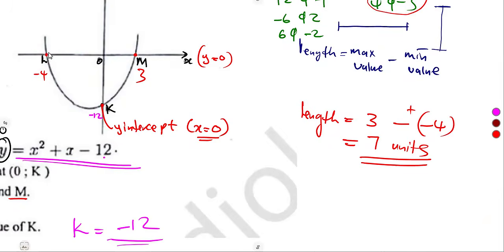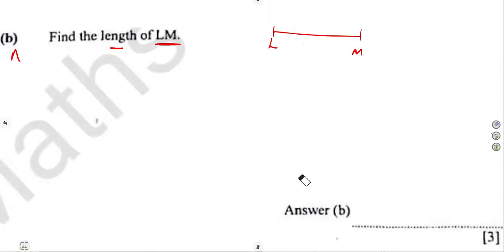We can figure out from L here to the origin, minus 4 here, there are 4 units. From the origin to M, we have got 3 units. So 4 plus 3. One is on the negative side, another one on the positive. So never be tempted there to add minus 4 plus 3. No, not like that. Okay, anyways, let us see the other part of the question.